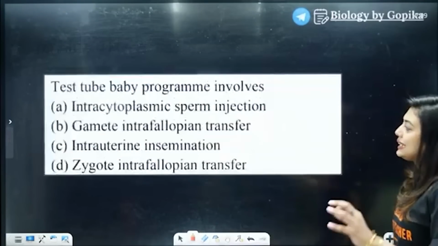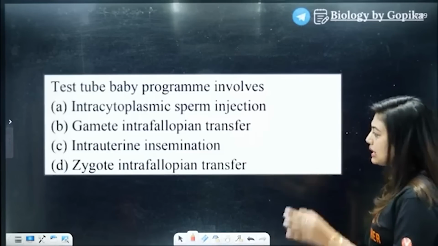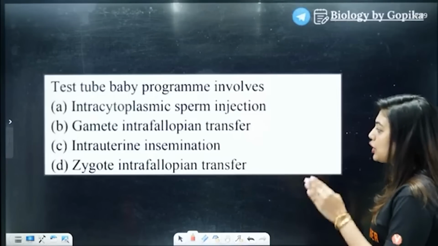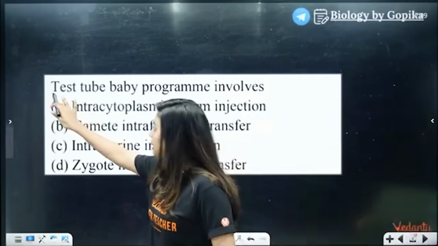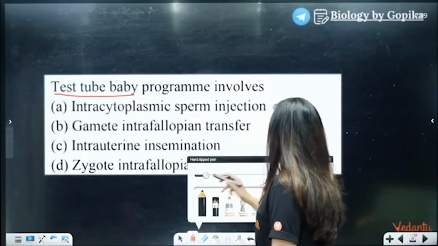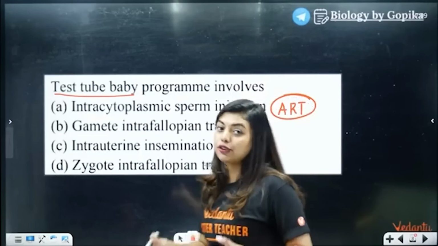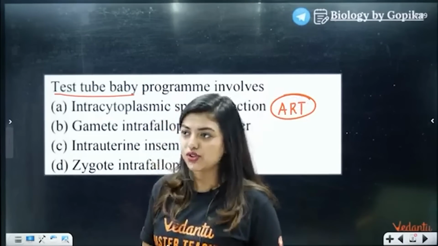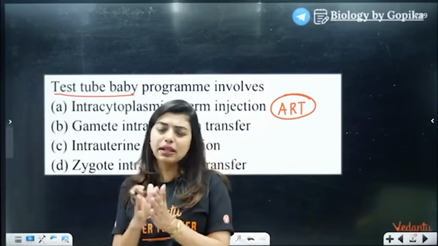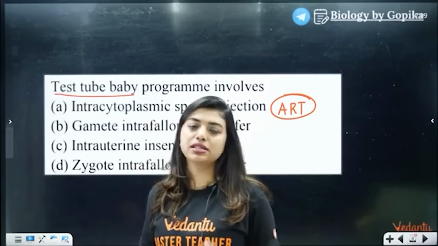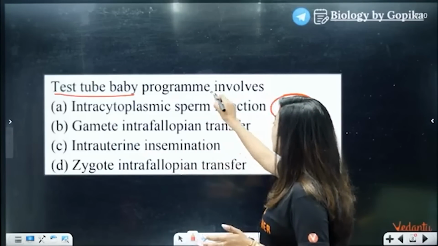Next question. Test tube baby program involves intracytoplasmic sperm injections, gamete intrafallopian transfer, intrauterine insemination, zygote intrafallopian transfer. They are talking about the test tube baby program. All of these are a part of your ART technology, assisted reproductive technology, which are done for couples who are not able to conceive up to 2 years, or maybe more than that also. Some people take a 2 year break, but what is mentioned in your NCERT is 2+ years. So all these are ART technologies, but they are asking what the test tube baby program involves.